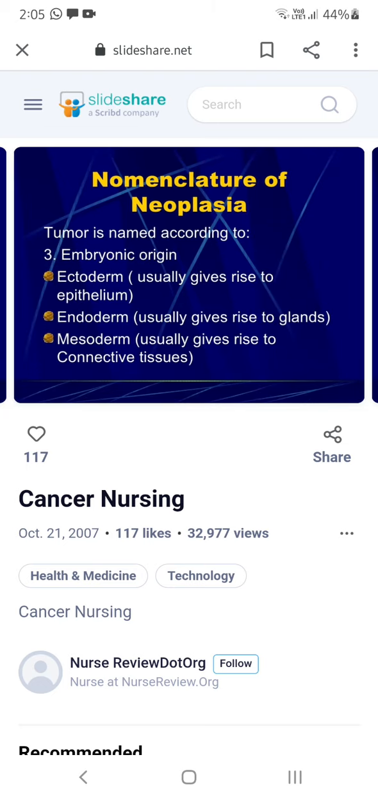microscopic gross structure. And next thing is tumor according to their embryonic origin. So normally our body consists of three layers: ectoderm, endoderm, mesoderm. So ectoderm is the outermost layer, endoderm is the innermost layer. In between ectoderm and endoderm we have a connective tissue layer, that is known as mesoderm.